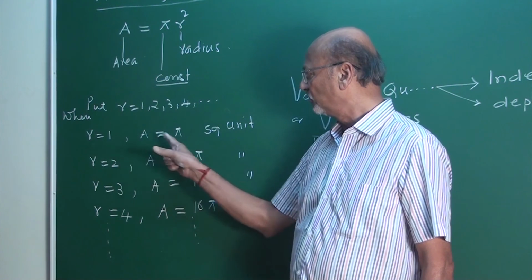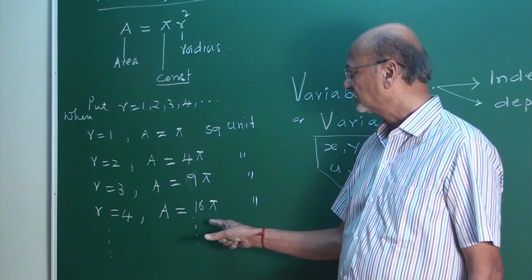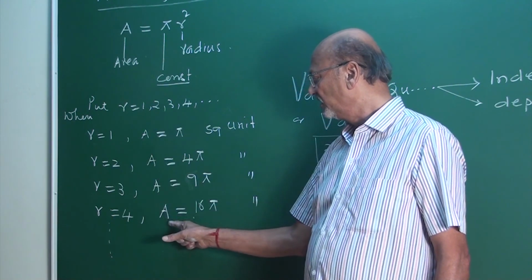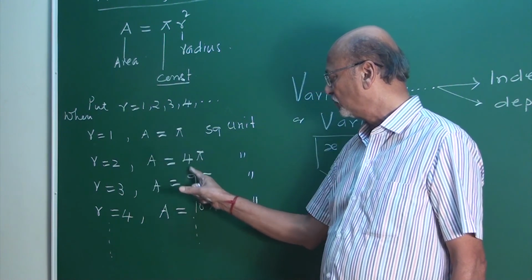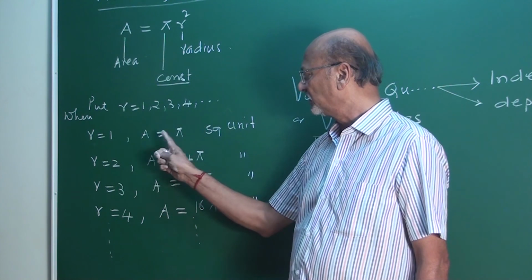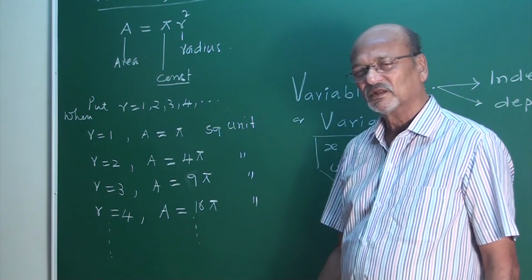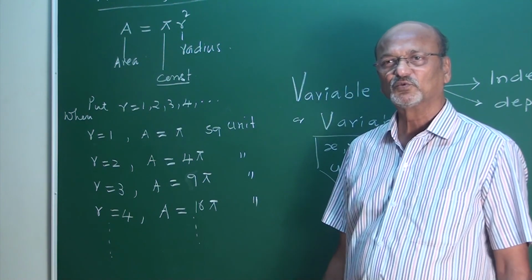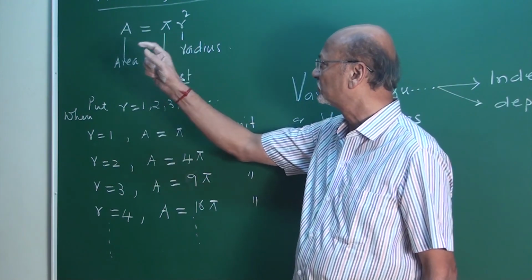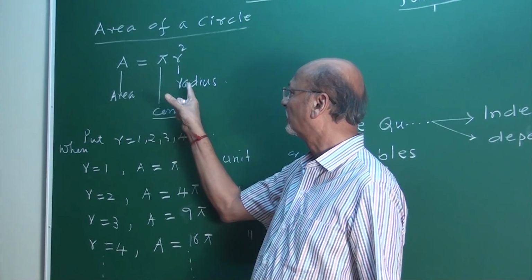See, when r is 1, A is pi. When r is 2, A is 4 pi. When r is 3, 9 pi. Like that, we are changing r, but automatically area changes. We are not changing the value of area. We are changing only radius, but automatically area changes. Yes, my friends. From this what is clear? With this equation, the area of a circle depends on the values of what? The radius of a circle.